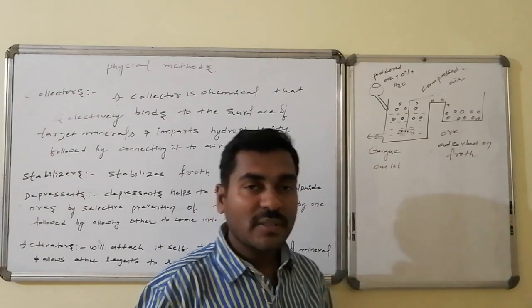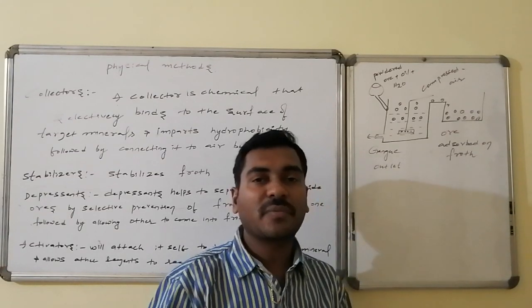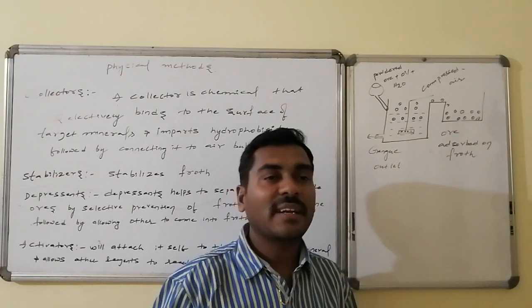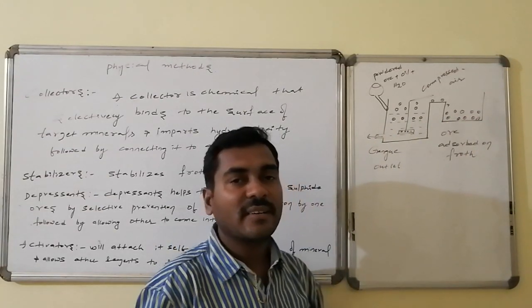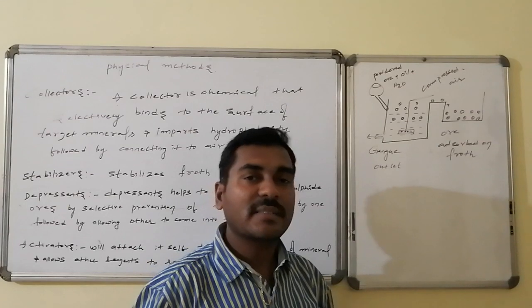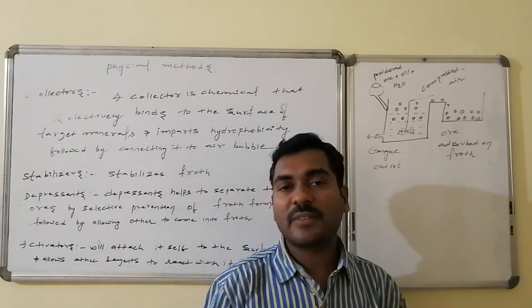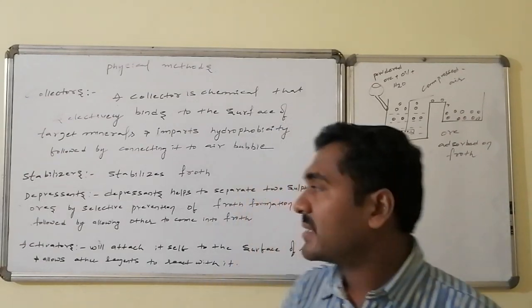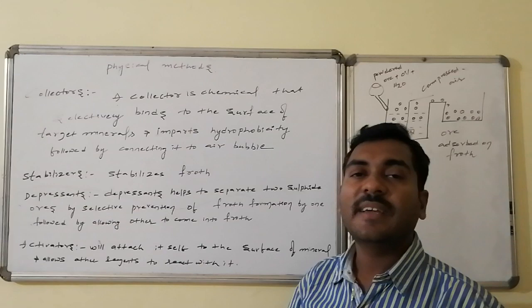This froth gets connected with the ore materials, and the ore is adsorbed over the froth. As it has lesser density, it comes to the surface and is collected into another container. Thus ore particles are separated as well as the gangue particles. In this way the froth flotation works. Here we have collectors, stabilizers, depressants as well as activators.